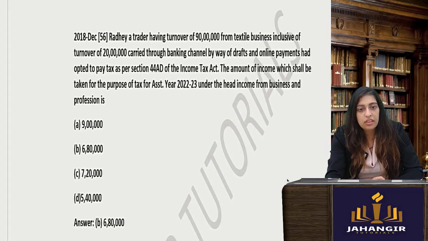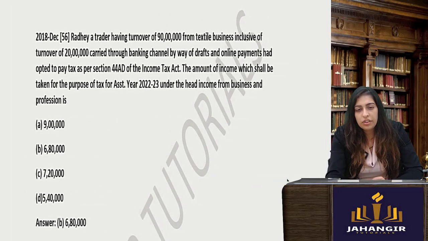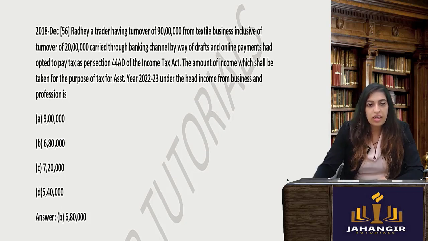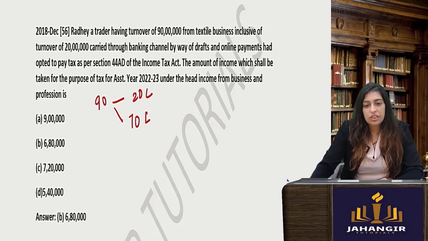Okay, next one. A trader having turnover of 90 lakhs from textile business, inclusive of turnover of 20 lakhs carried through banking channel. So immediately, whenever you get 90 lakhs, break it down: 20 lakhs and the remaining is 70 lakhs. So this will be how much?